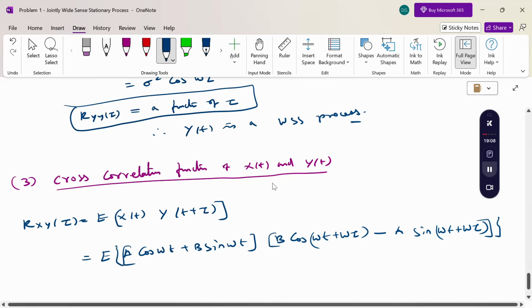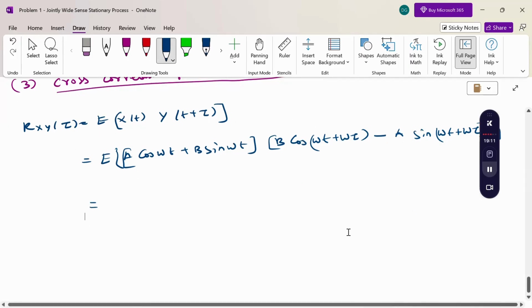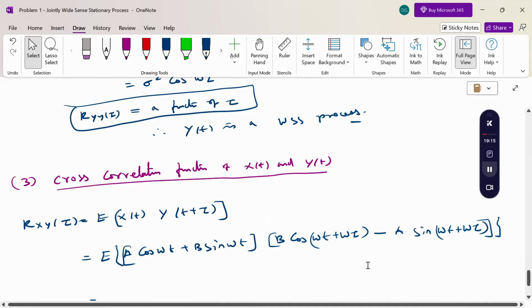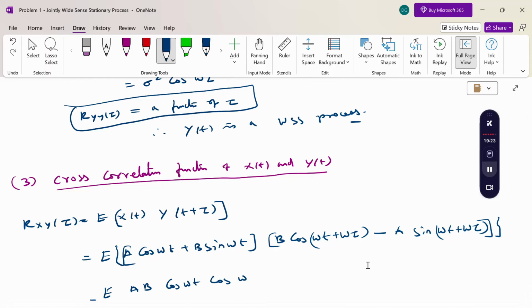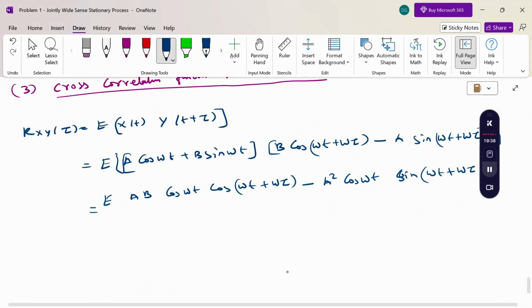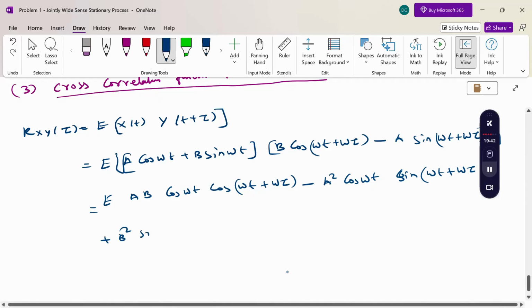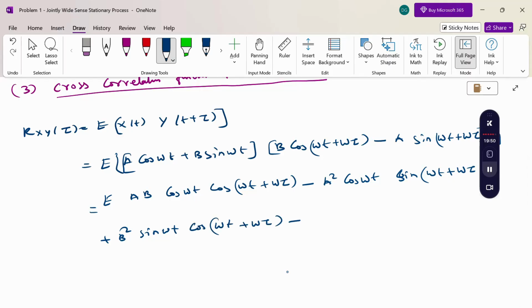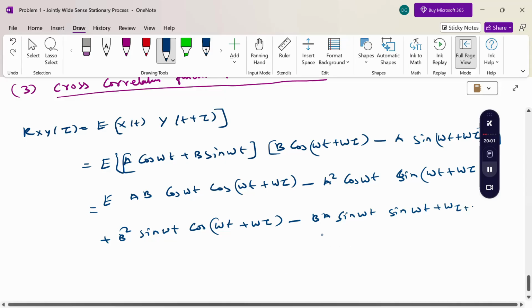Now multiply each and every term. So when I multiply, the expectation of A into B cos omega t plus omega tau, then the first term into the second term, minus A square cos omega t sin omega t plus omega tau, then the second term into the first term, B square sin omega t cos omega t plus omega tau, minus BA sin omega t sin omega t plus omega tau.